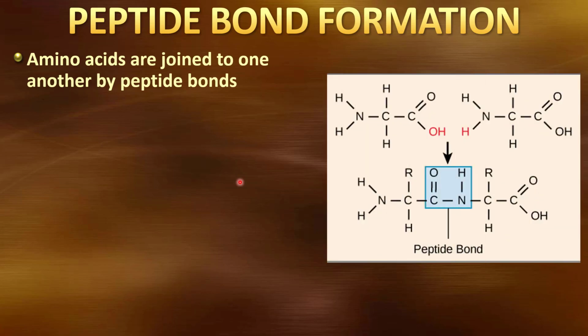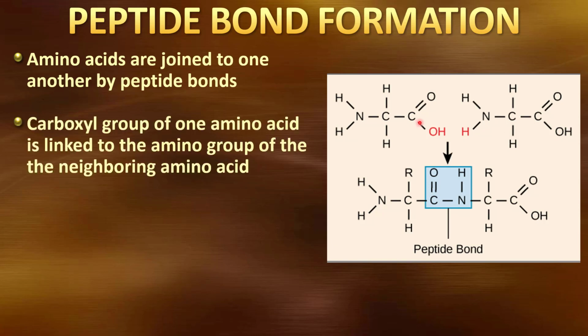Let's take a look at the peptide bond formation. Up at the top we have two amino acids. We're going to join those, and the way we're going to join them is we're going to take the carboxyl group of one amino acid and the amino group from its neighboring amino acid. We're going to remove water, so once again it's a dehydration synthesis, so you should be seeing a pretty strong pattern here.